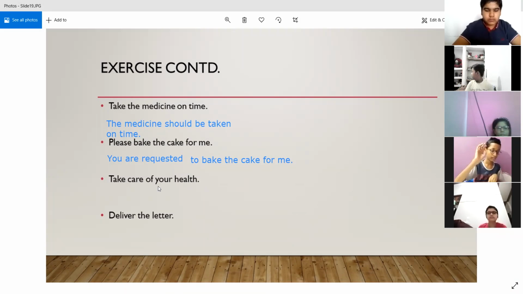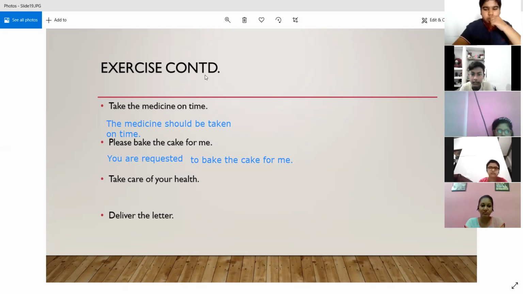Because in the cases of advice, we make the object as the subject, right? In the passive voice. What happened? Are you not able to unmute yourself? Okay, Mayank, you answer. Sir, yes, sir. So the answer will be your health must be taken care of. Yes, correct. You can use should also, you can use must also.